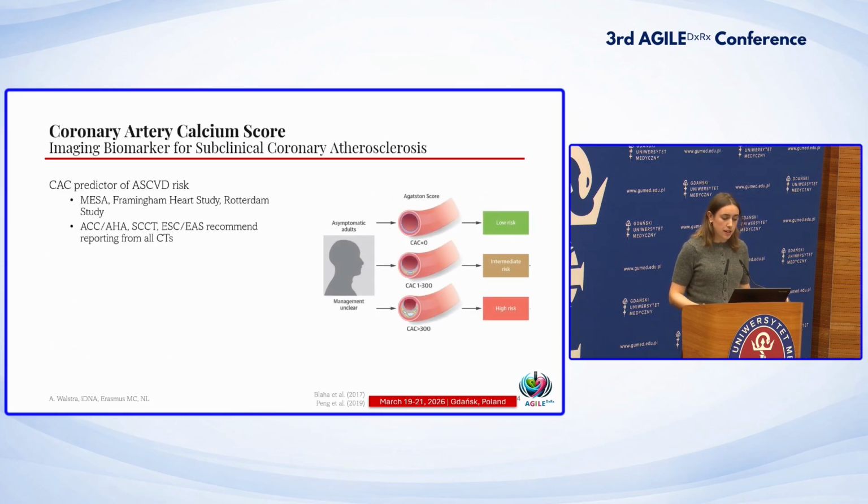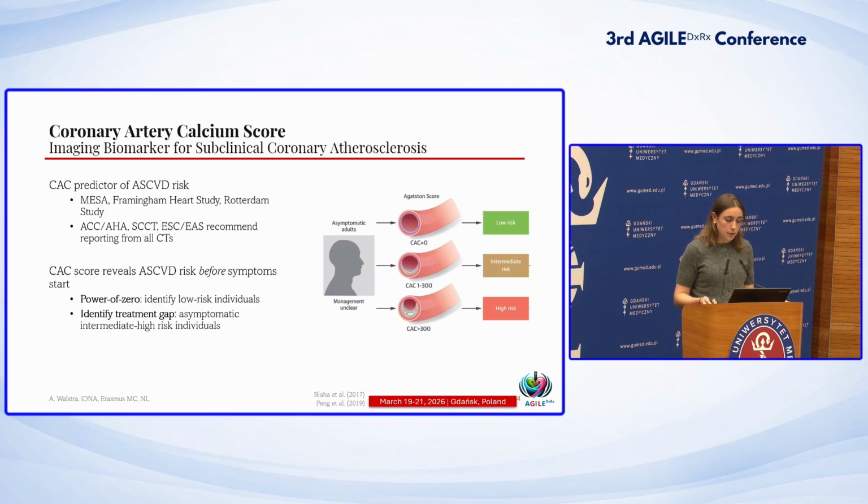The coronary artery calcium score, also already discussed a lot, but I'll just go through it so we don't forget. It's an imaging biomarker for subclinical coronary atherosclerosis, and many studies have already shown that it's a predictor of atherosclerotic cardiovascular disease risk. Therefore, it's also been included by multiple international guidelines that recommend to report the coronary calcium score on all CT scans, so also non-gated CT scans such as lung cancer CT, because we know it reveals the risk before symptoms start.